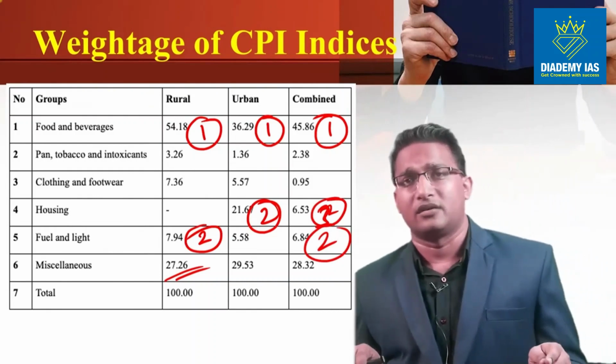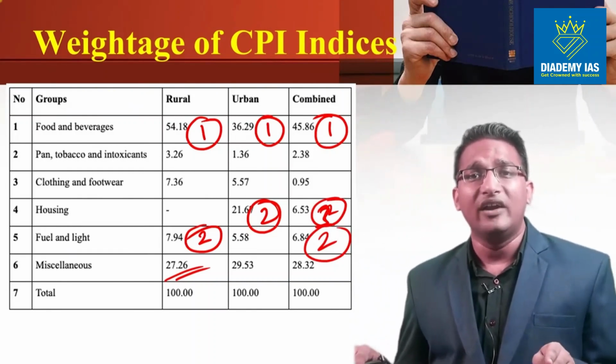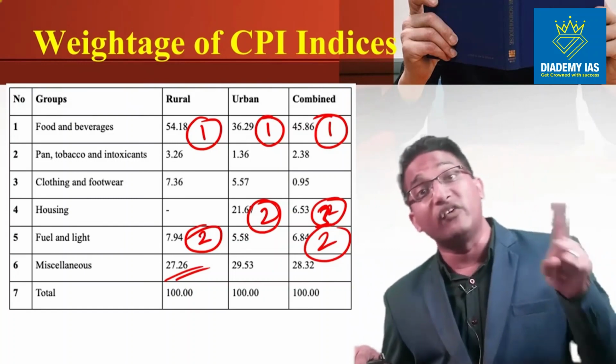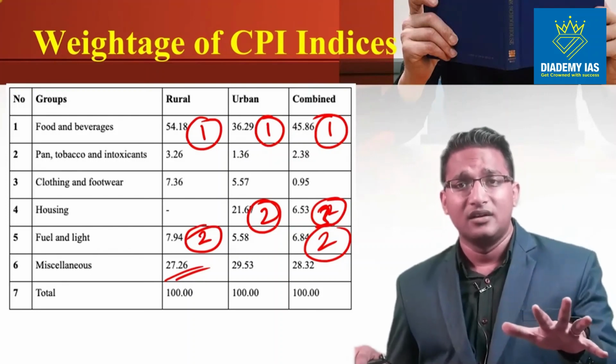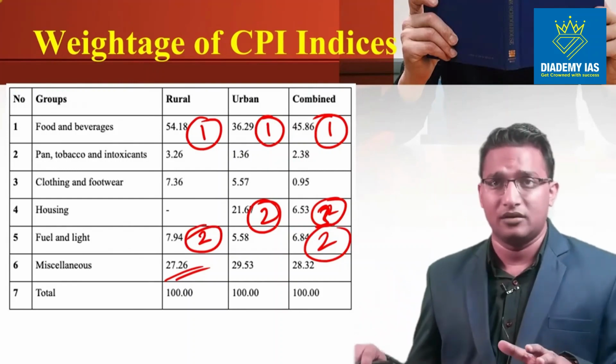You just need to remember that food has a very high weightage in the CPI indices. In the rural, it has more than 50%. In the urban, it has approximately 35%. Combined, it has 45%. This is what you are supposed to remember.